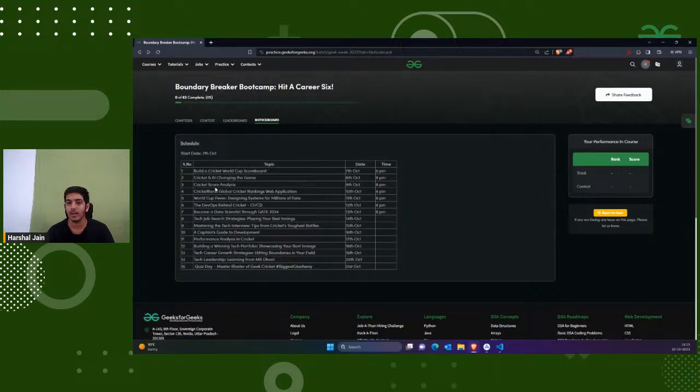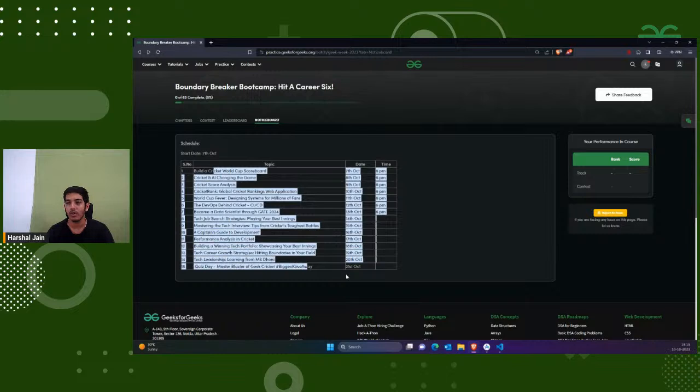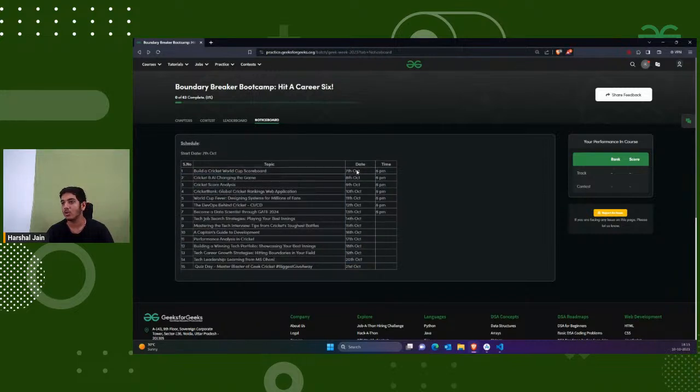Then we have the notice board. In the notice board you can see that we have some sessions. These are the sessions which we are taking at Geeks for Geeks, and the schedule is also listed here. So you can tally with yourself. Okay, so here are all the things which I wanted to mention.